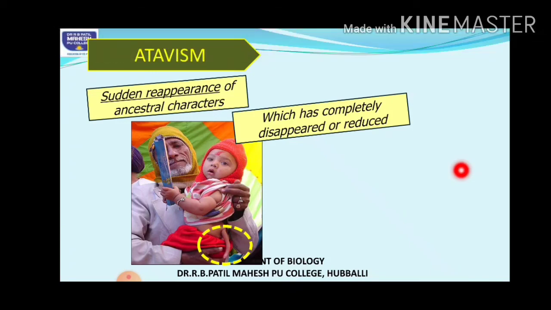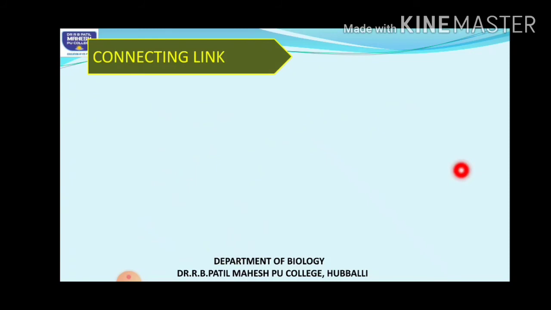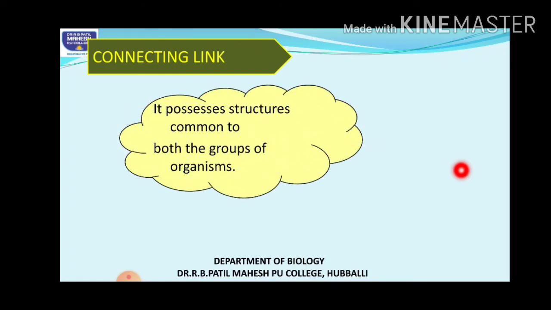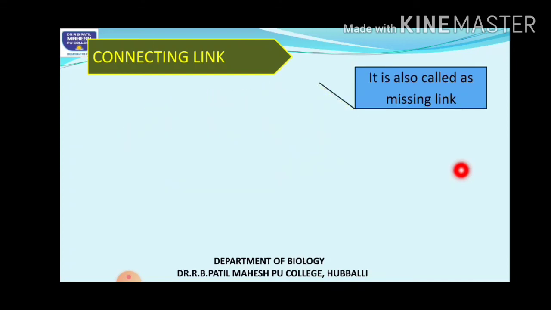Then the last one we have is connecting links. One connecting link I had told you about is Archaeopteryx. Many such connecting links we have, which are nothing but the intermediate or transitional stages between two groups of organisms. Here they possess structures which are common to both groups of organisms, so they are called connecting links. They are also called missing links.